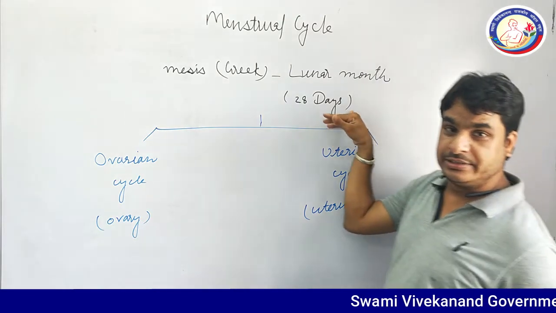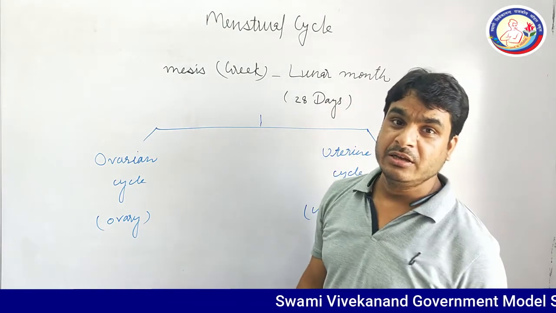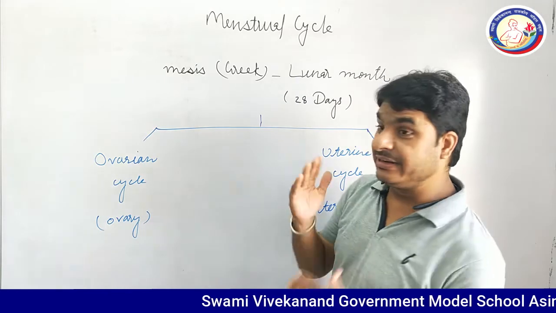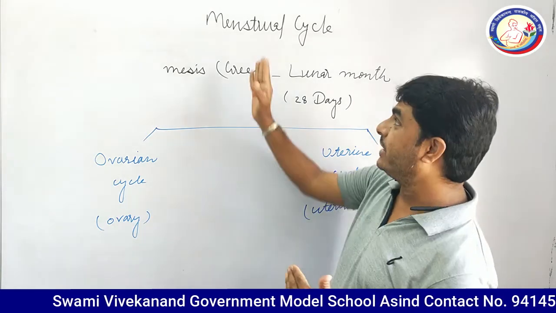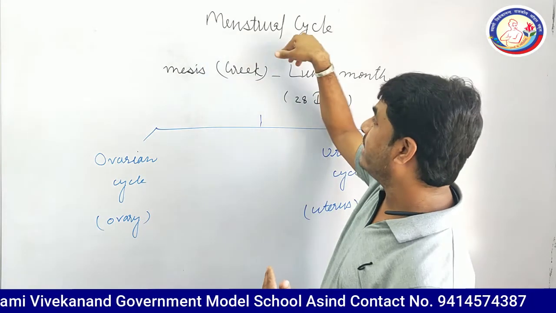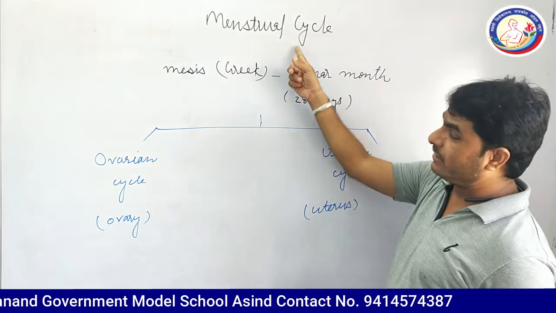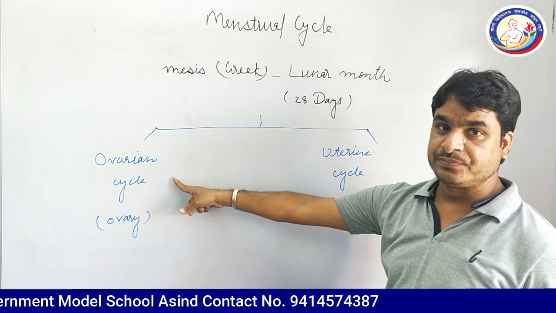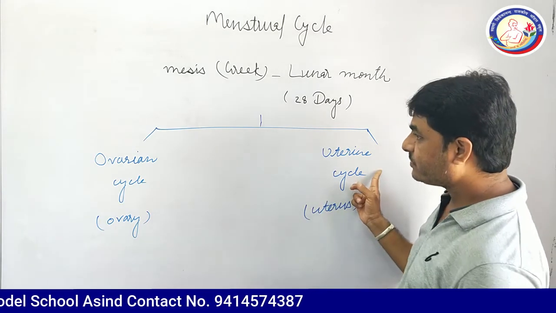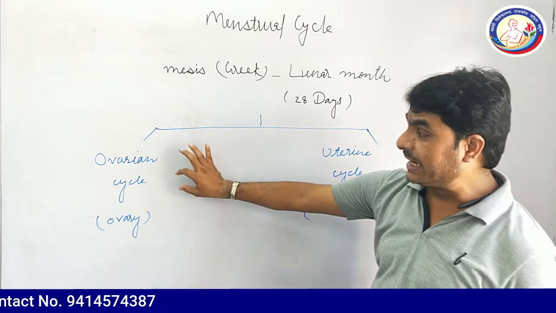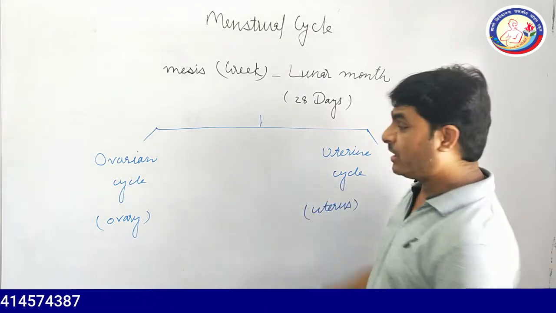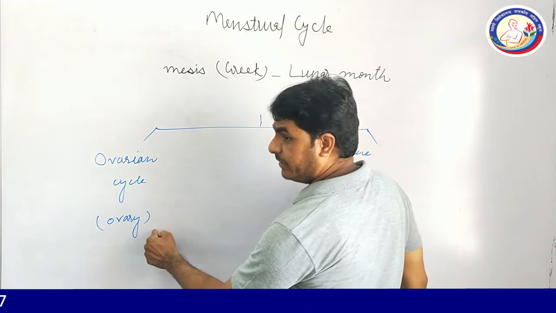So dear students, in the human female body a cyclical process is carried out which is known as the menstrual cycle. This menstrual cycle is further subdivided into 2 parts. The first is the ovarian cycle. These are the cyclical changes completed in the ovary.